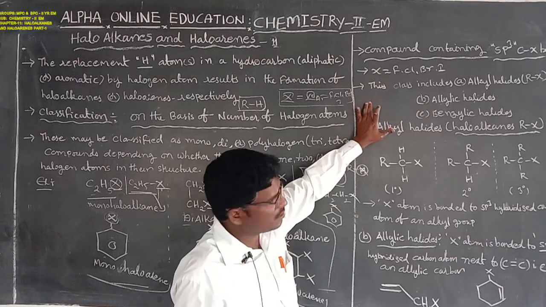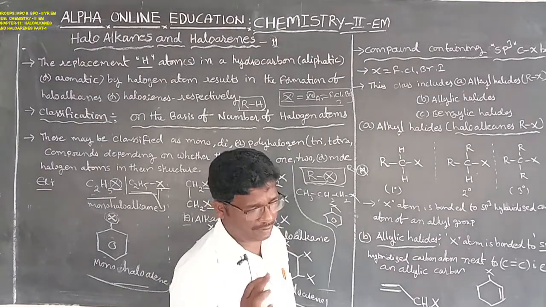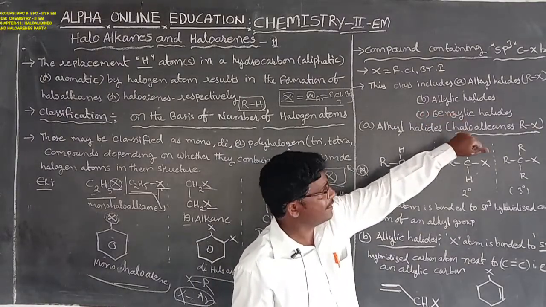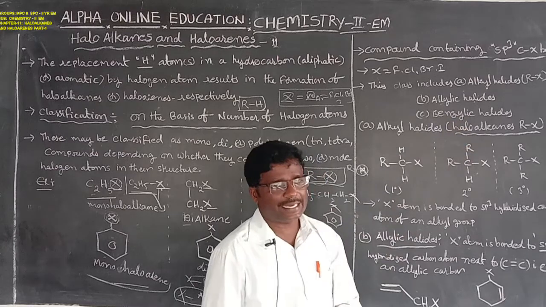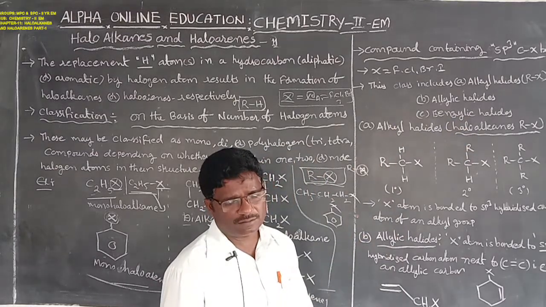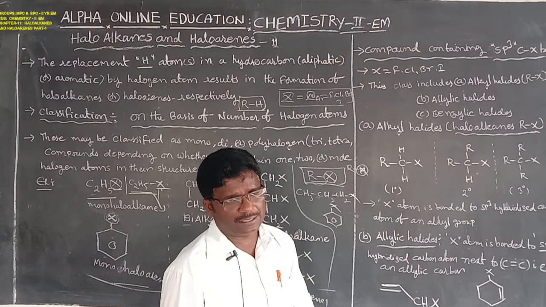This class includes alkyl halides or haloalkanes, allylic halides, and the third one is benzylic halides. The compound containing sp3 hybridized C-X bond, or sp2 hybridized C-X bond, or sp hybridized C-X bond.